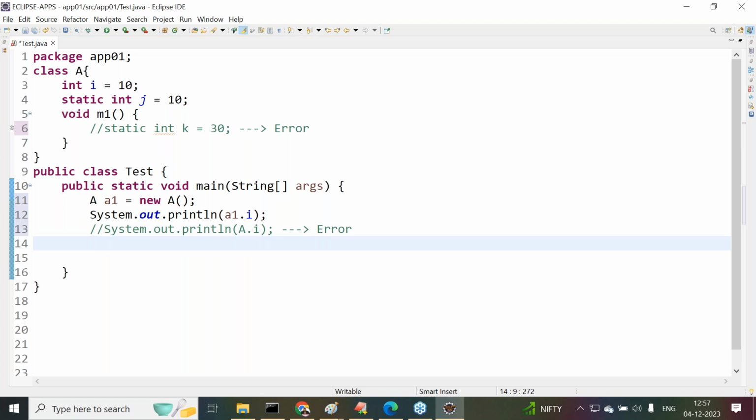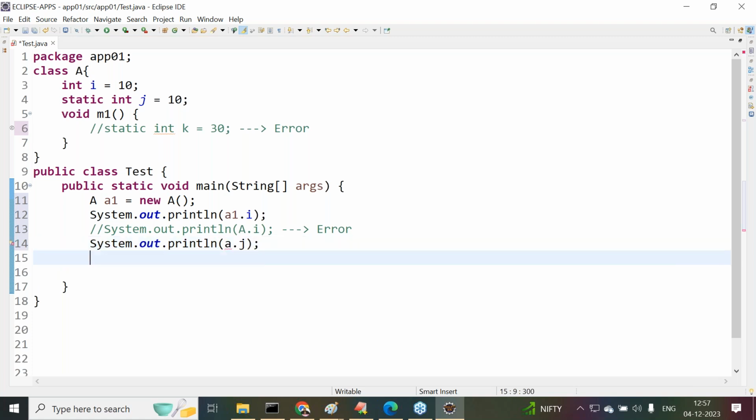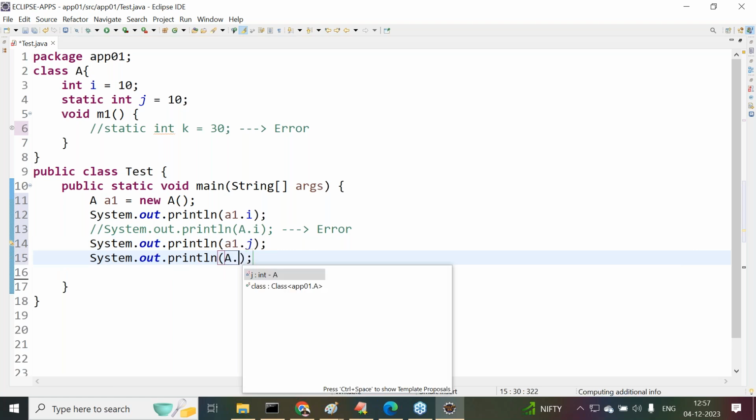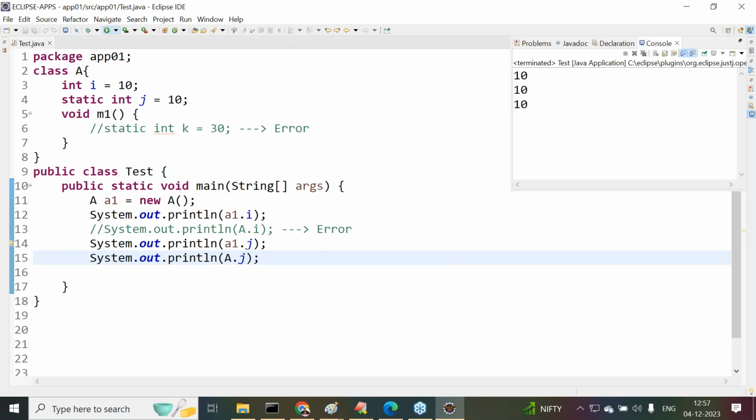Next, System.out.println of a1.j, we can access it. Okay, fine. Next, System.out.println of class name.j. Possible or not possible? Static variables we can access by using the class name and also by using a reference variable. Both we can do. Now we are getting the output clearly.